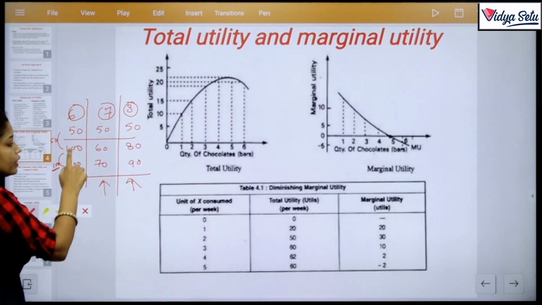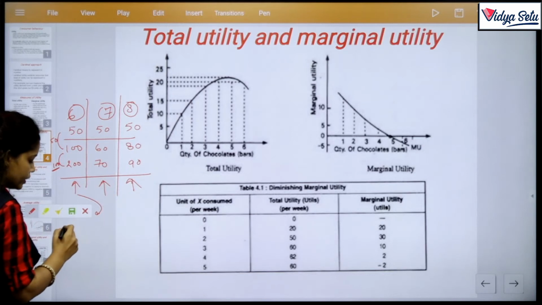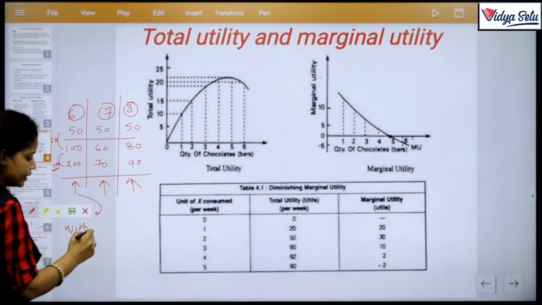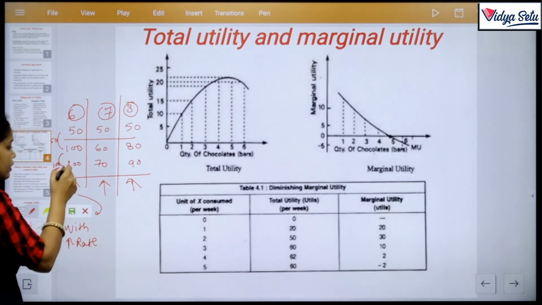That means here it increases with an increasing rate. And we find this by the difference.